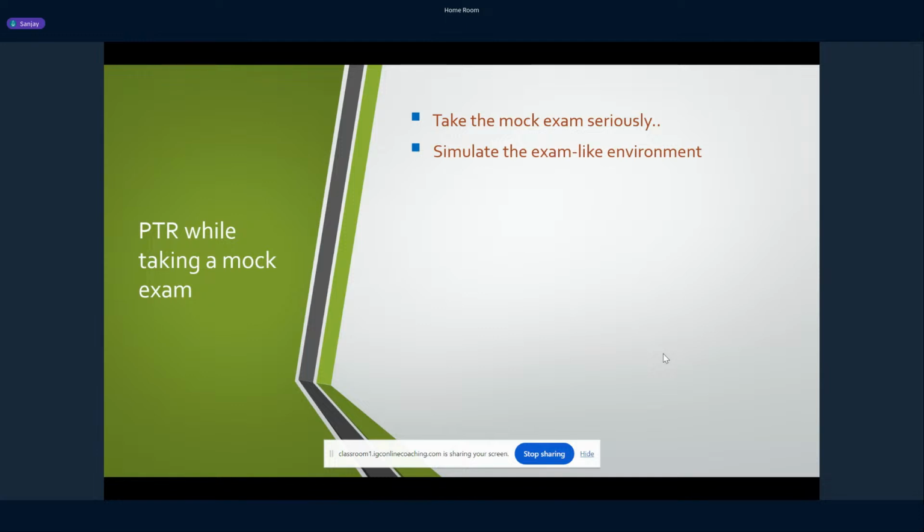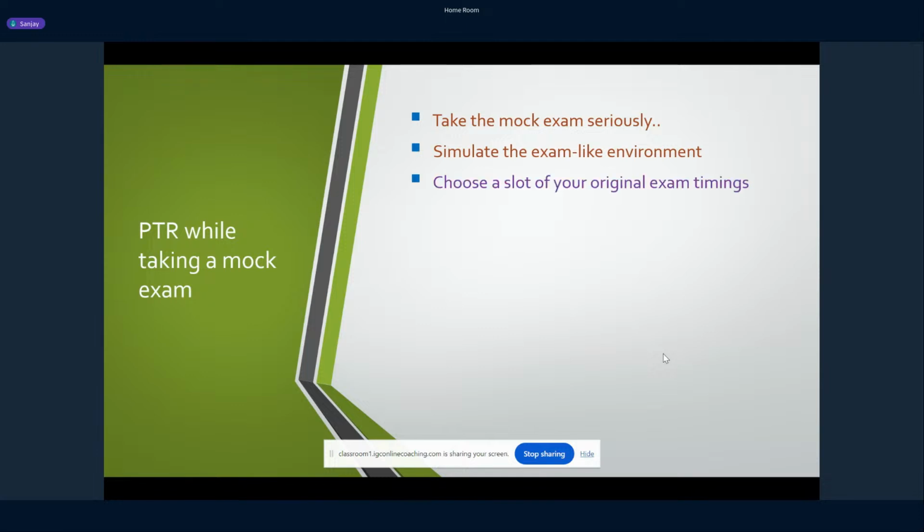So make sure whenever you take any mock exam, make use of that on-screen calculator, because one of the disgusting tasks in the GATE exam is to use the calculator, right? That slows down your speed. But if you have enough practice of that, you can actually manage your speed in the exam. Okay. So think that this is the original exam that you are giving, and attempt the paper in that way.